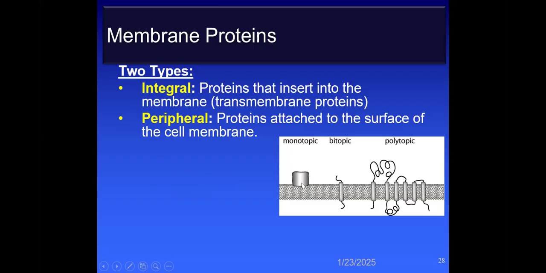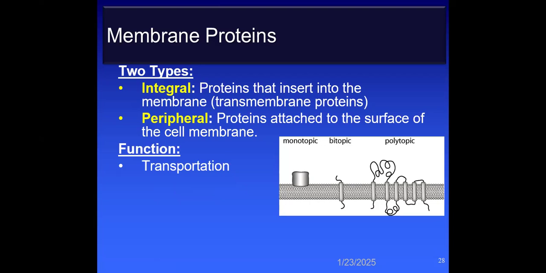If a protein is partially inserted inside the membrane, it is called monotopic. If the integral protein completely spans from one side to the other, it is known as bitopic. And if an integral protein spans across the cell membrane multiple times, it is called polytopic.